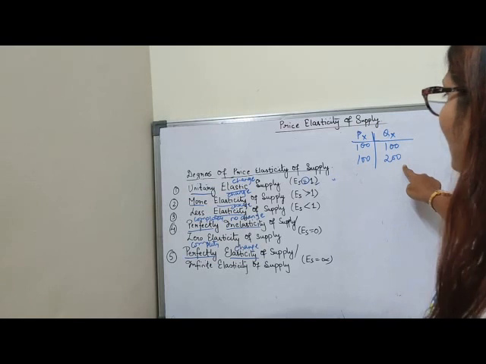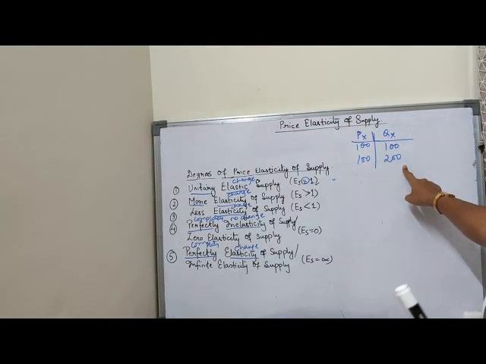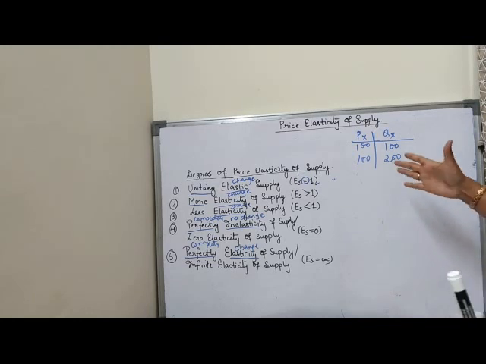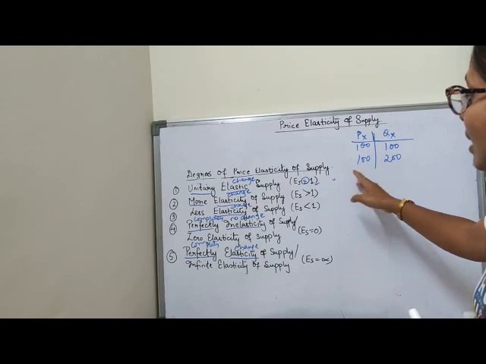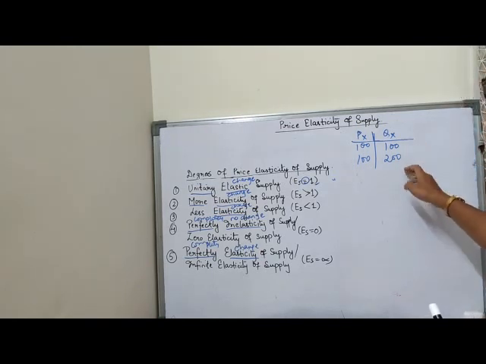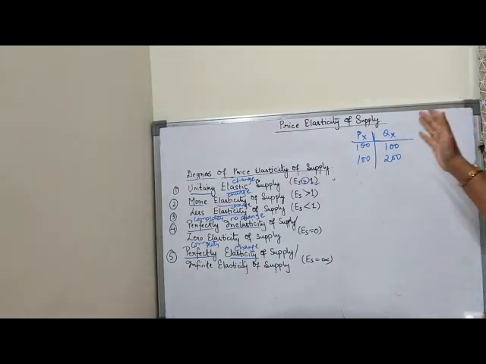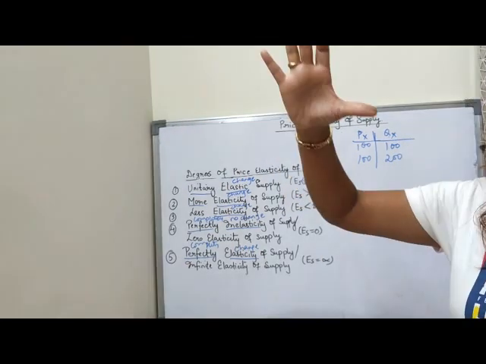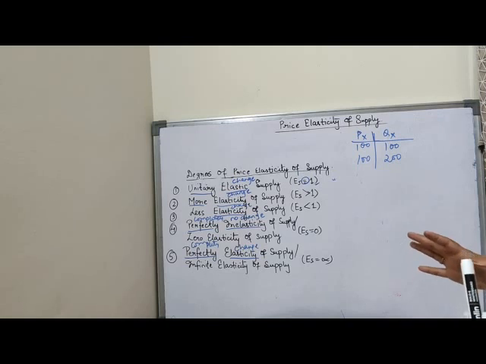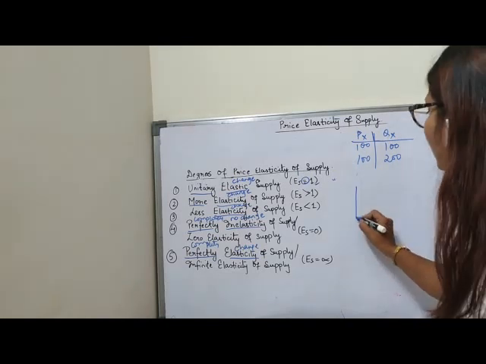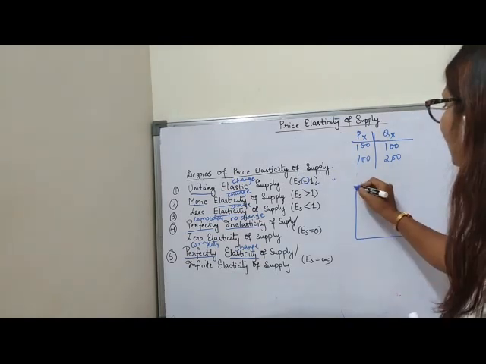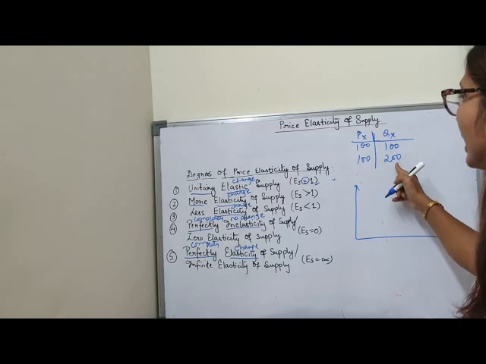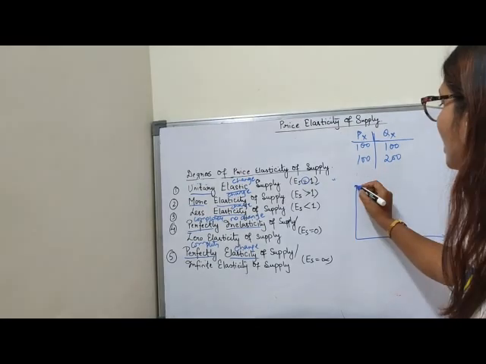That means when price remains constant, or if there is a small change in price, there will be infinite change in the quantity supplied. Here you can see completely change in the supply, or infinite change in the supply. As price is constant, but the change in supply is infinite. That means it can change endlessly. So supply changes infinitely, but the price remains constant.